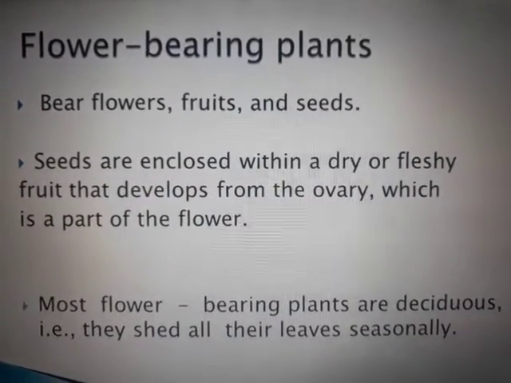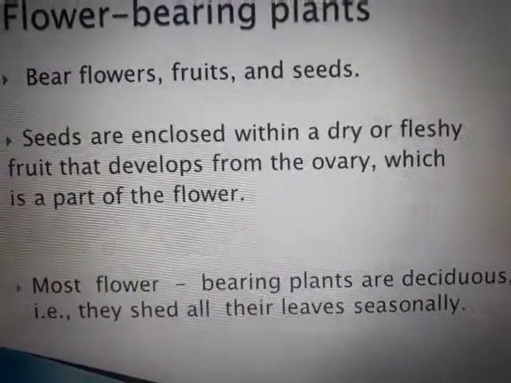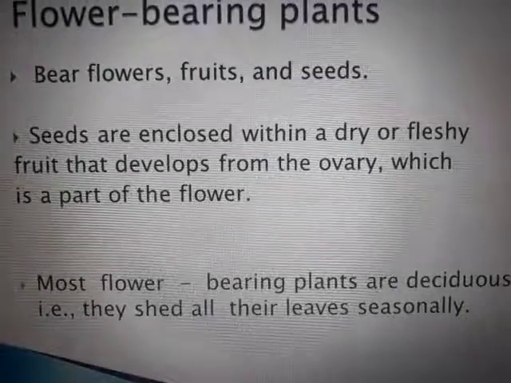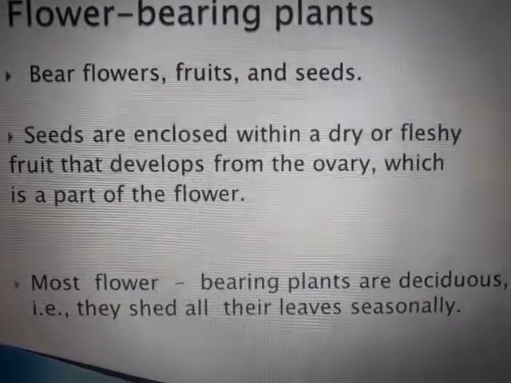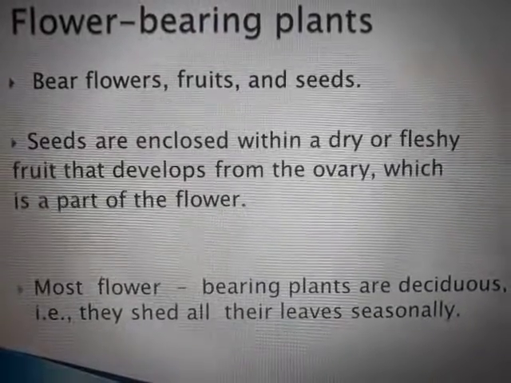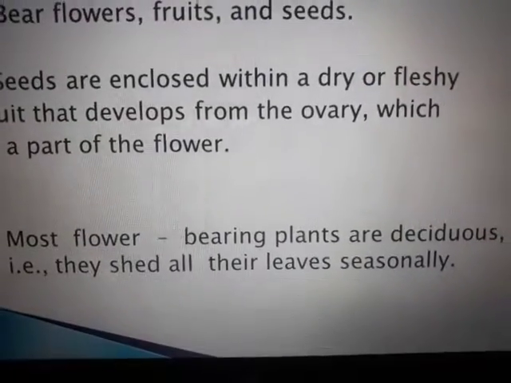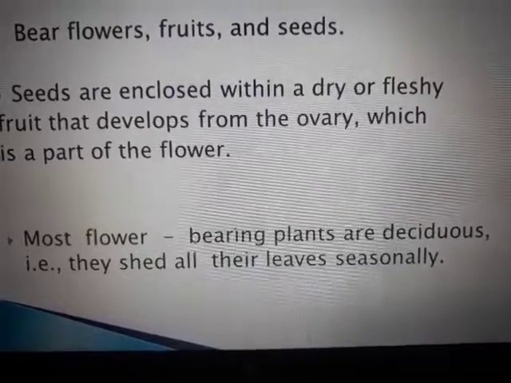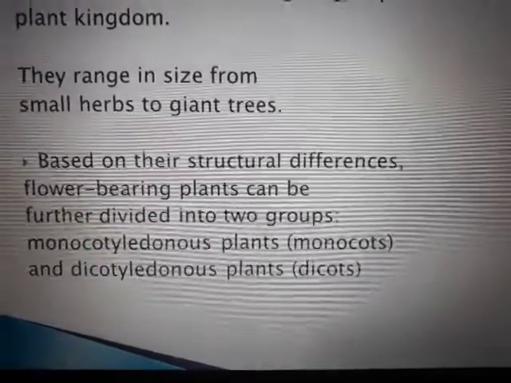Now coming to flower bearing plants, obviously they have flowers, fruits, and seeds. The seeds are enclosed within a dry or fleshy fruit that develops from the ovary, which is a part of the flower. We have studied the ovary in reproduction of plants. The ovary develops into a fruit, and the seeds are always present inside it. Most flower bearing plants are deciduous, that is, they shed their leaves seasonally, turn-wise, not at one stretch.